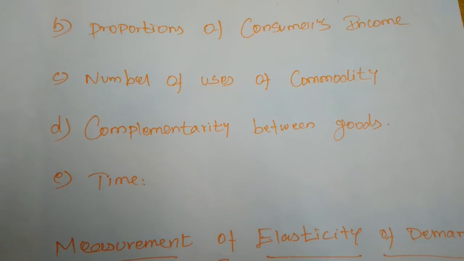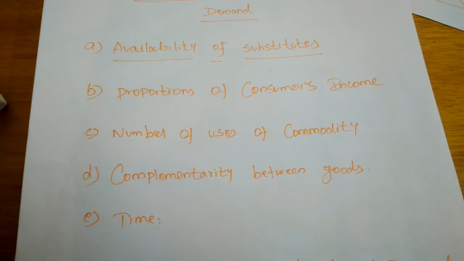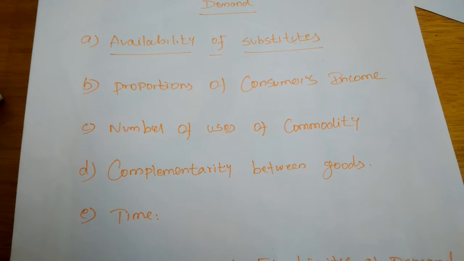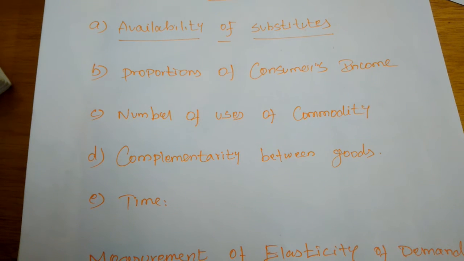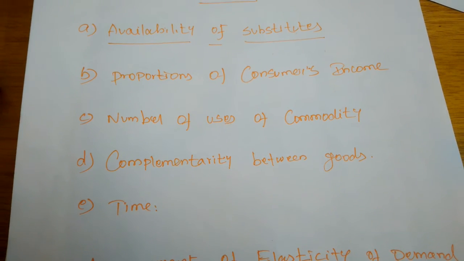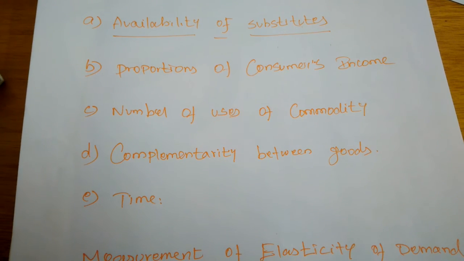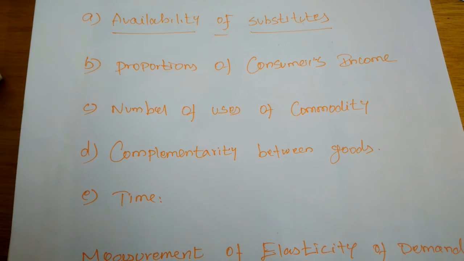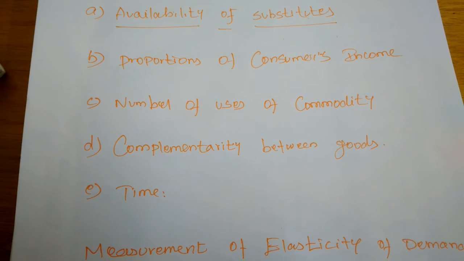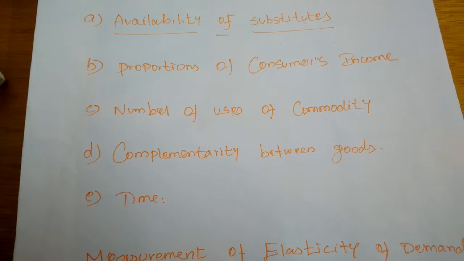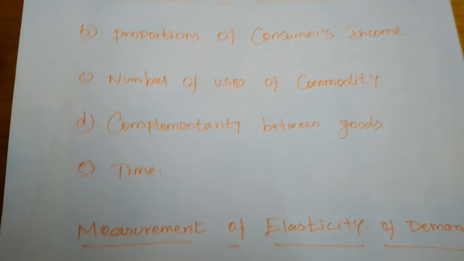So normally, milk can be used for too many items. If the price of milk is reduced, we will purchase more milk because of the reduced price. Suppose milk were not used for all these things, then a small increase or decrease in the price would never bring about elasticity of demand.